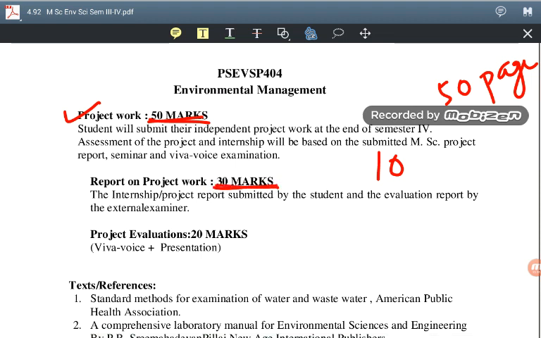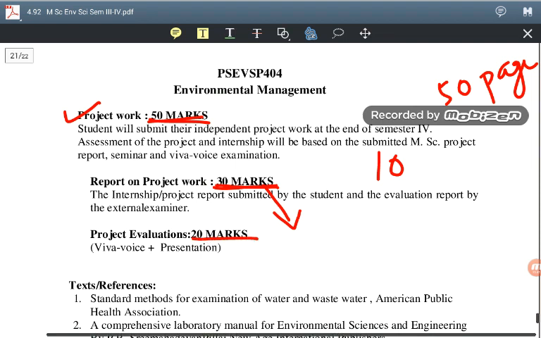At the same time, whatever work is done by you on this project should be presented. The project evaluation consists of 20 marks, based on the viva voce. You are asked certain questions related to the project work, and then you have to present your project.